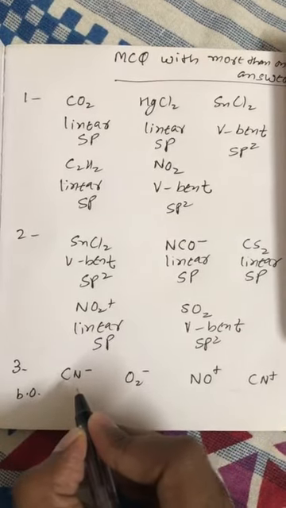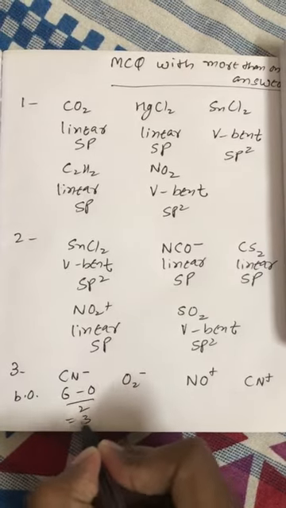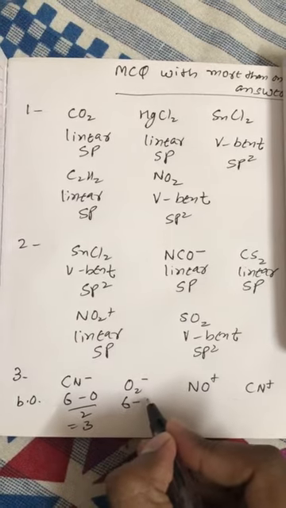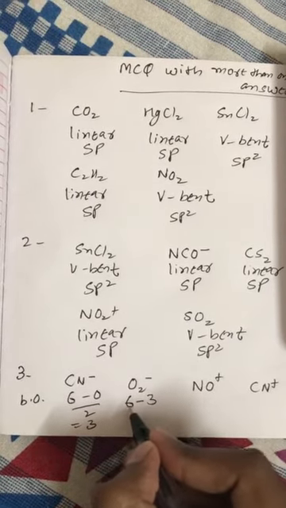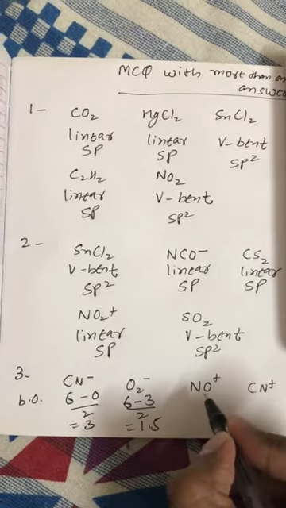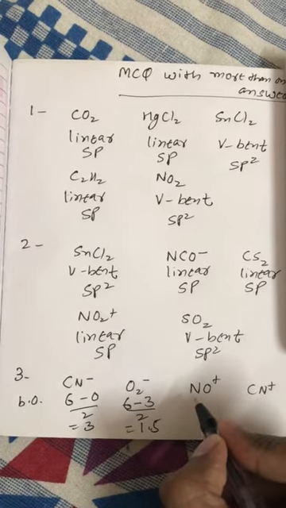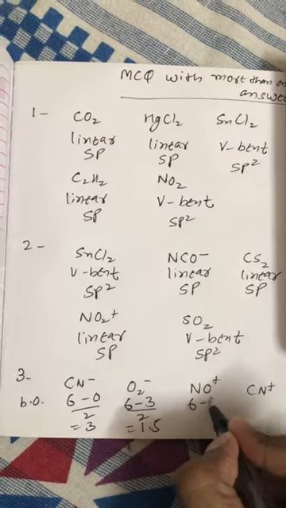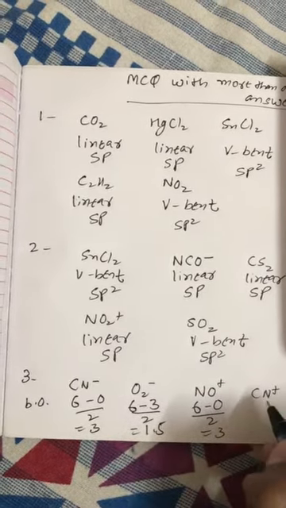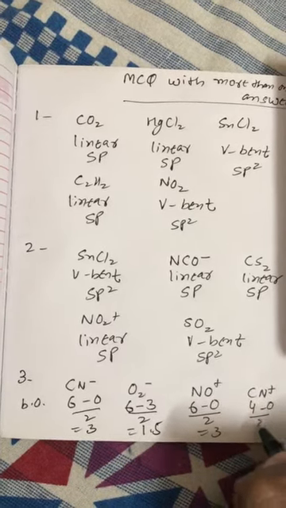Bond order in CN negative is 3. Bond order in O2 negative is 1.5. Bond order in NO positive is 3. Bond order in CN positive is 2.